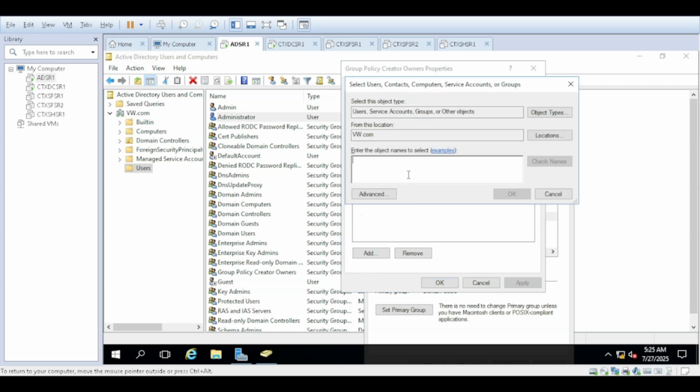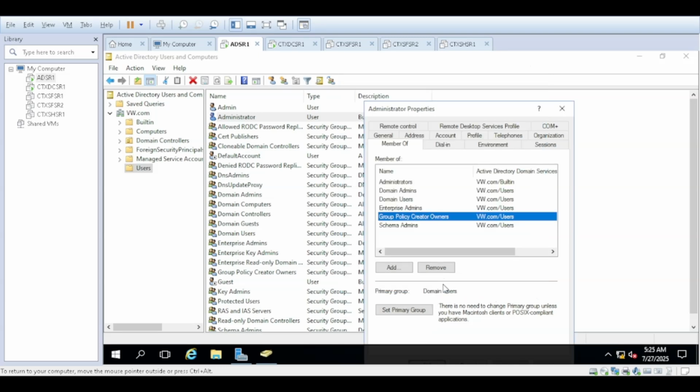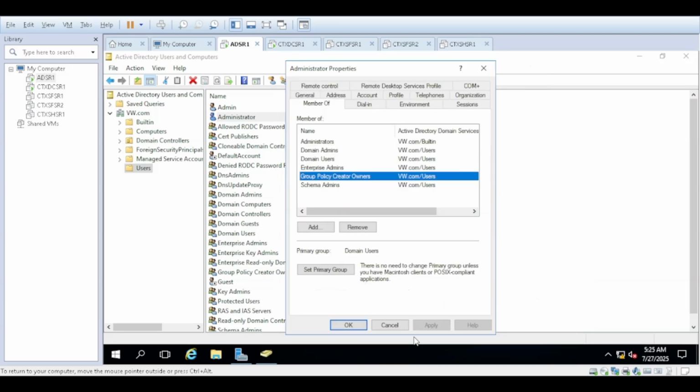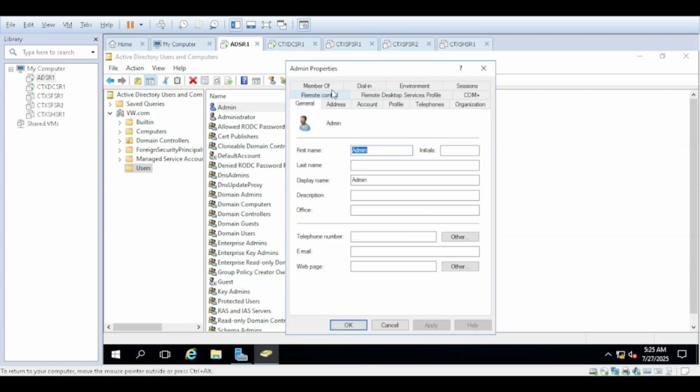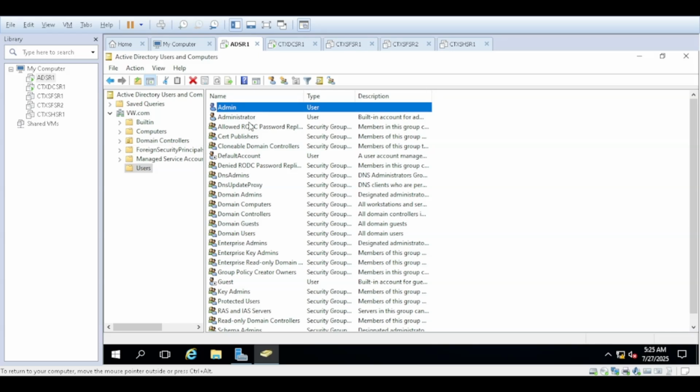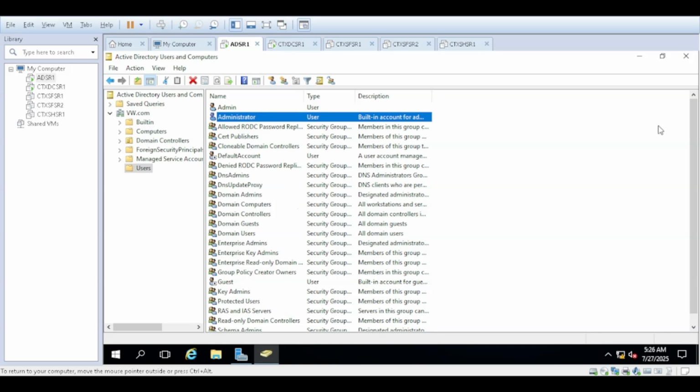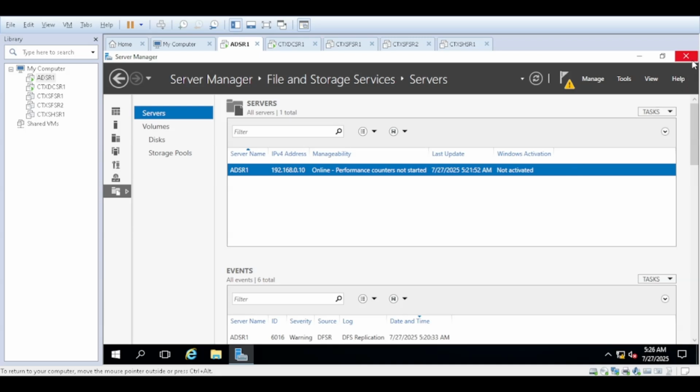So we have created a new admin user and given it the same permissions as the built-in administrator. So configuration is done.